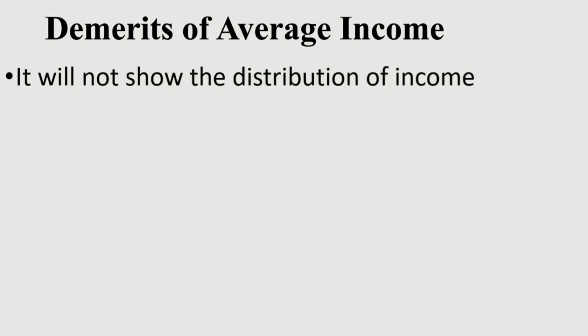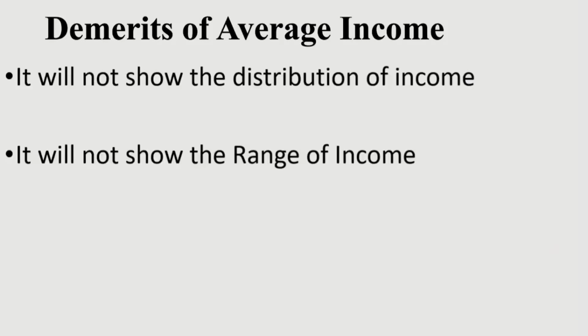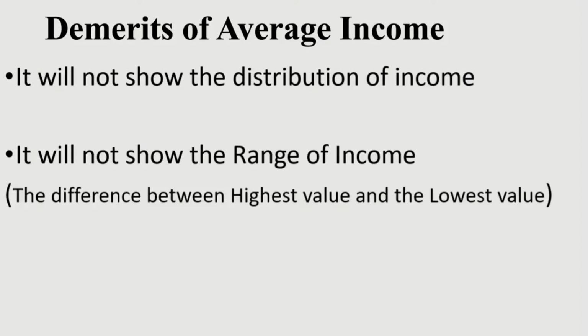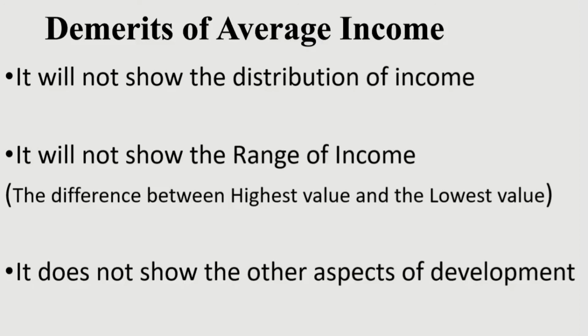Demerits or limitations of average income. Average income will not show the distribution of income. It does not show the range of income. It does not show the other aspects of development also.